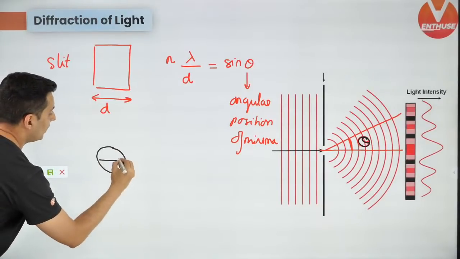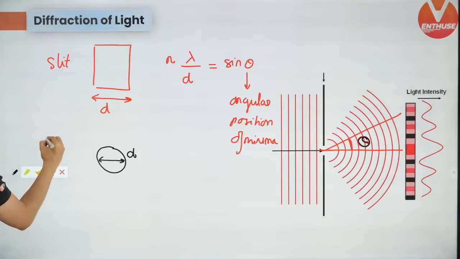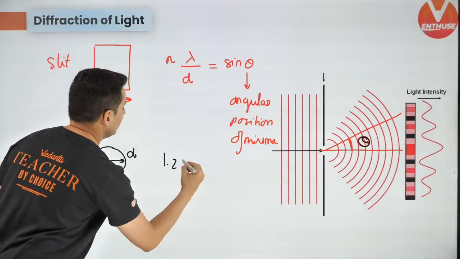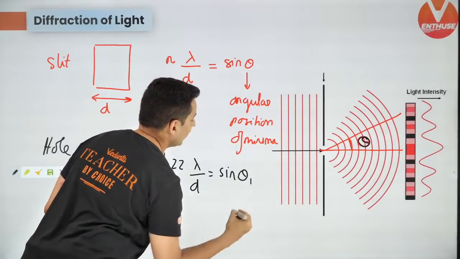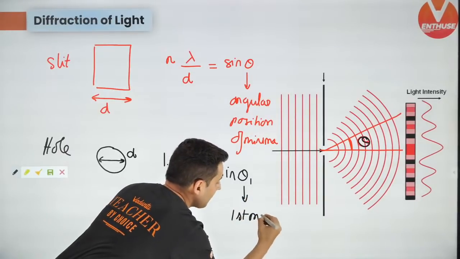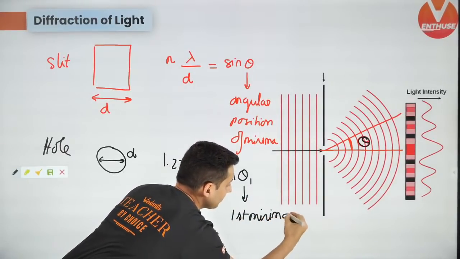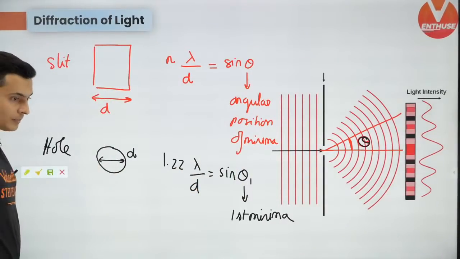But for a hole of width d, so for a hole-like thing or an aperture, the formula is slightly different. The formula is 1.22 lambda by d is sine theta 1. This will only give you the first minima. You will not get problems for second minima or third minima. Only the first minima. Keep this in mind.